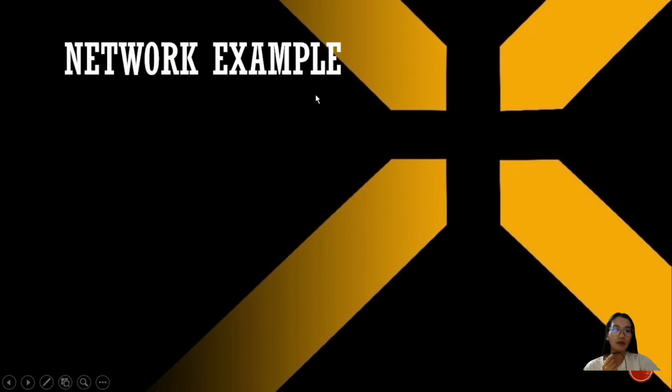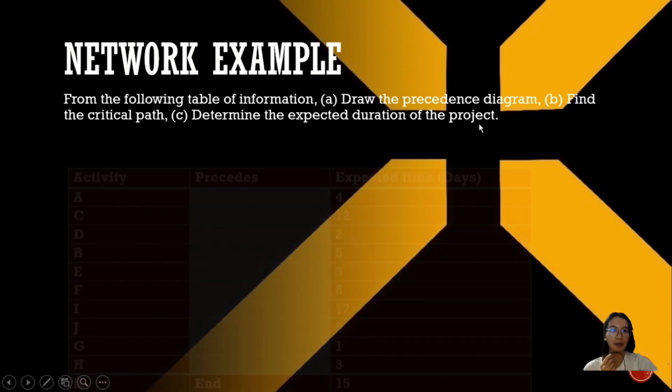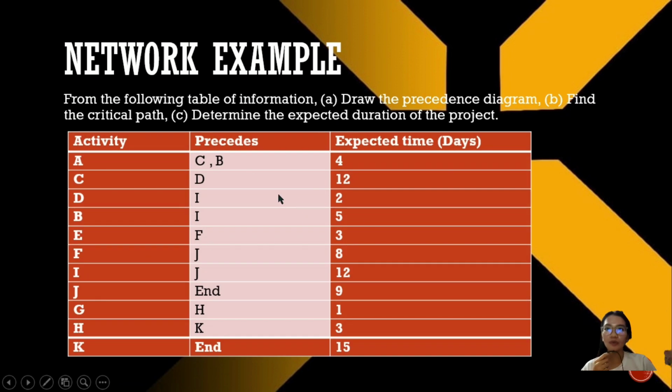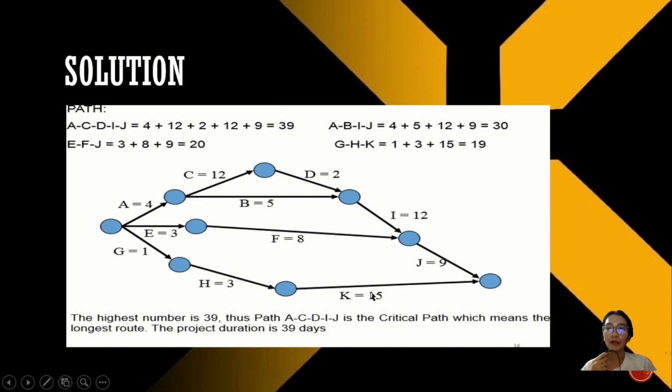Network example. From the following table of information: A. Draw the precedent diagram. B. Find the critical path. C. Determine the expected duration of the project. So, sa pag-drawing ng precedence diagram, ito ay nakadepende sa table.